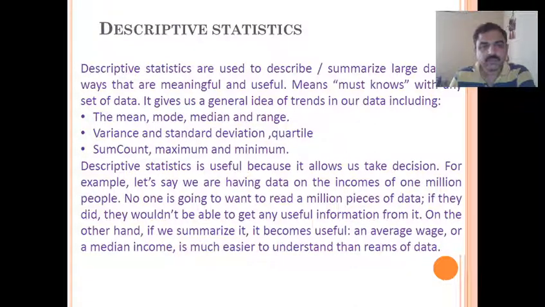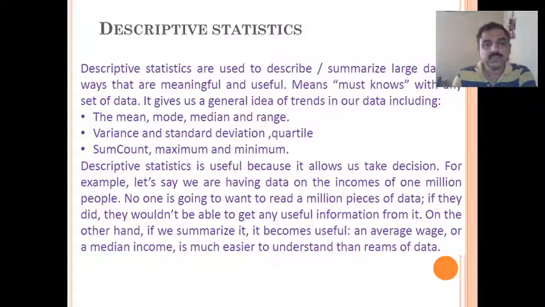Descriptive statistics is useful because it allows us to take decisions. For example, let's say we are having data on incomes of 1 million people. No one is going to want to read a million pieces of data. If they did, they won't be able to get any useful information from it. On the other hand, if we summarize it, it becomes useful: an average wage, median income. So such data can be calculated or summarized.